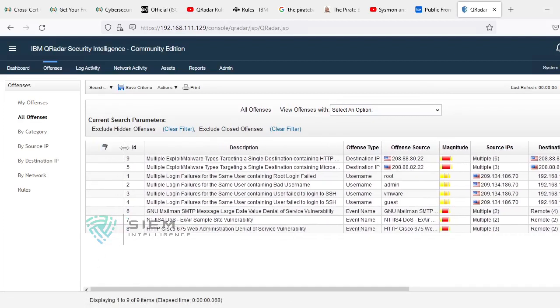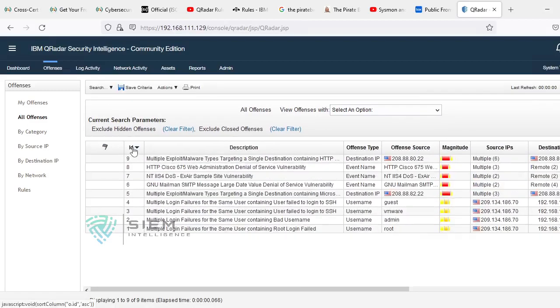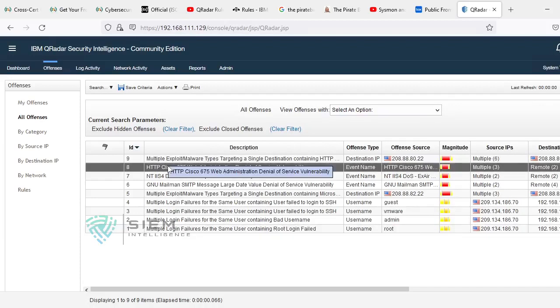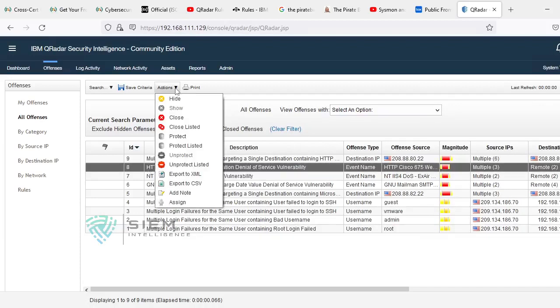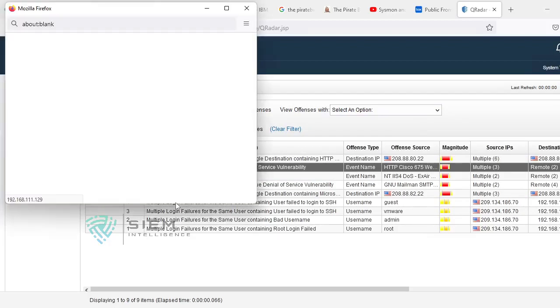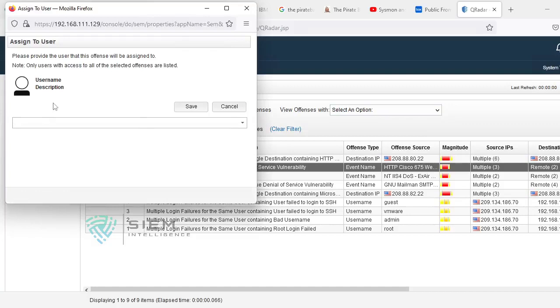So you can consider, see, the ID starts from 1, up to 99,000. Okay, so if you select a row and go to Action, you can select Assign. If you assign this, it will ask for the user. Right now I have only one user, that's why I am giving admin. Now I am giving it to admin and save.